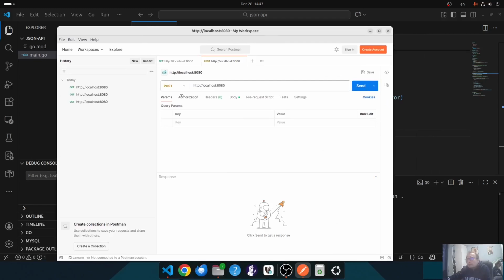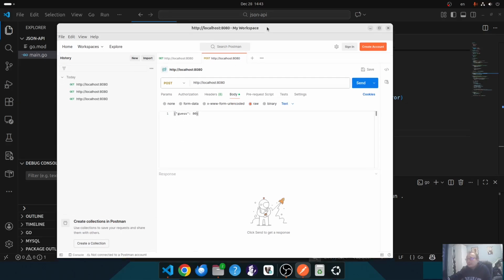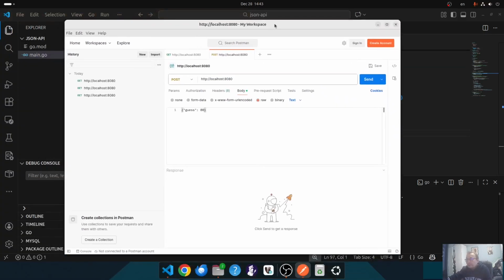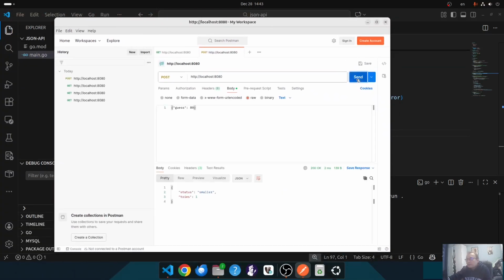I also have a post request. In the post request, I've created a body already for you, which is my guess, which is now like 80. Let's see what we need to find out. 55. So if I send, then it says smaller, and I've tried once. Then let's try like 10. It says it's bigger, and I've tried it twice.